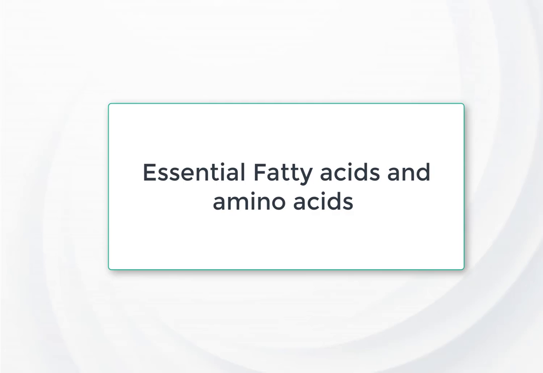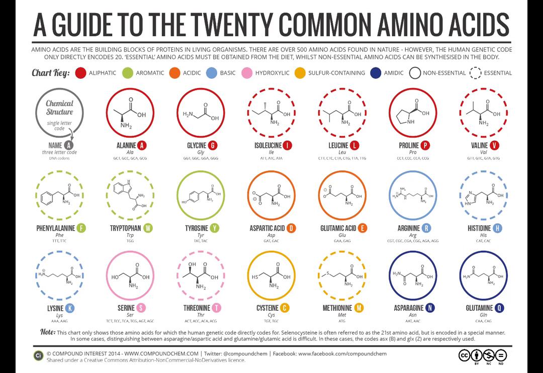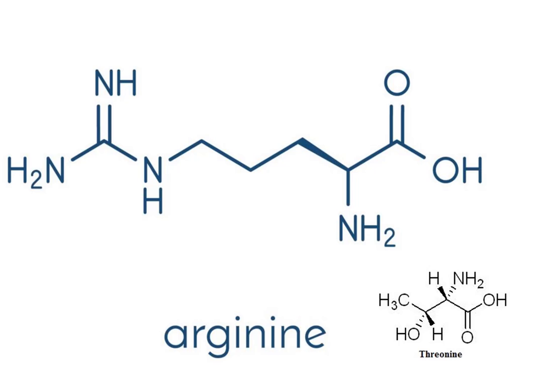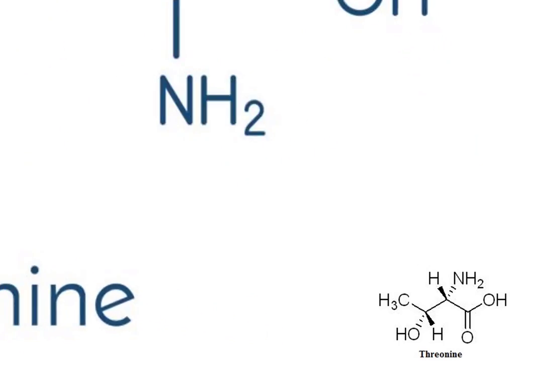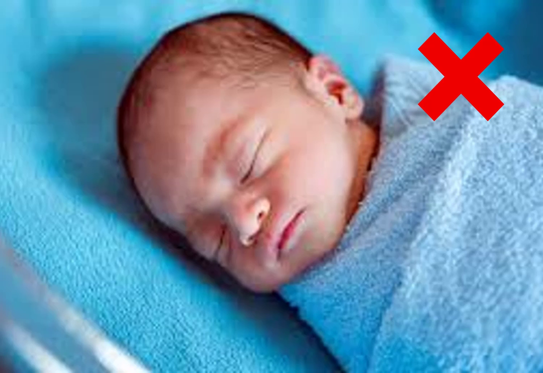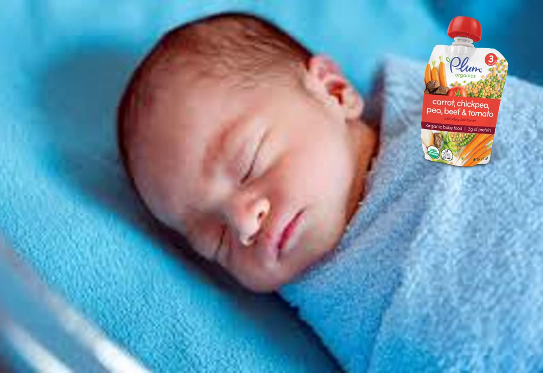Essential fatty acids and amino acids. Of the 20 amino acids in proteins, about half of those are essential in humans because they cannot be synthesized in sufficient quantities, but the other half can be made from other simpler nitrogen compounds. Threonine and arginine are conditionally essential. Threonine is an essential amino acid that can be synthesized if phenylalanine is present. Arginine can be produced by a healthy individual, but it cannot be synthesized by a prematurely born infant, so they must obtain it through their diet.